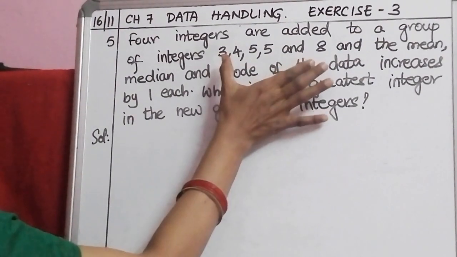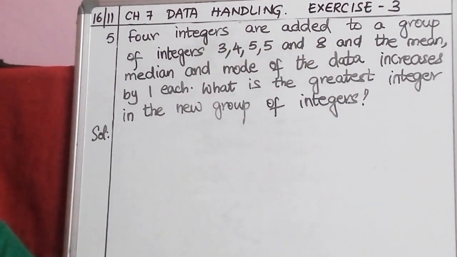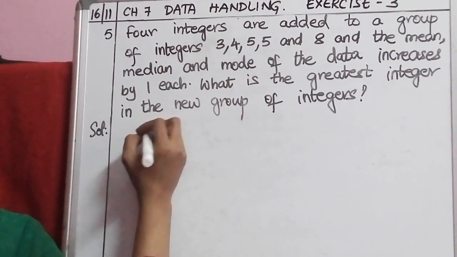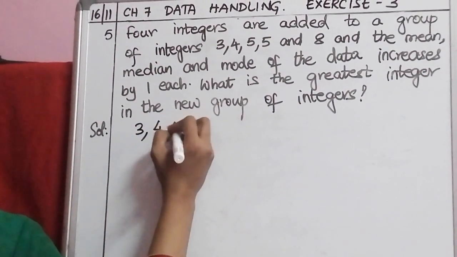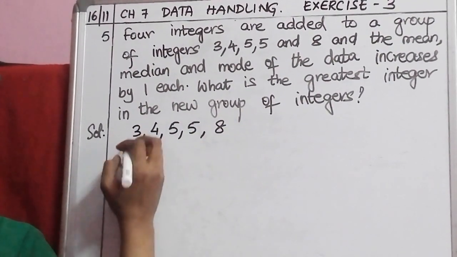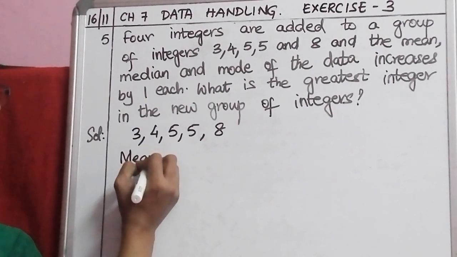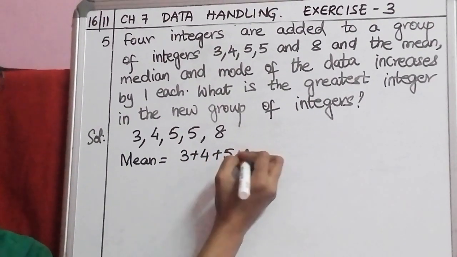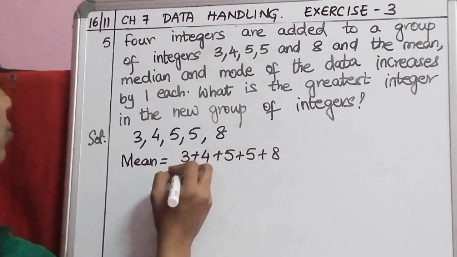So first let us take the initial group which we have, the data which is given in the question, which is 3, 4, 5, 5 and 8. For this, let us find the mean. Mean is equal to sum of values divided by number of values.